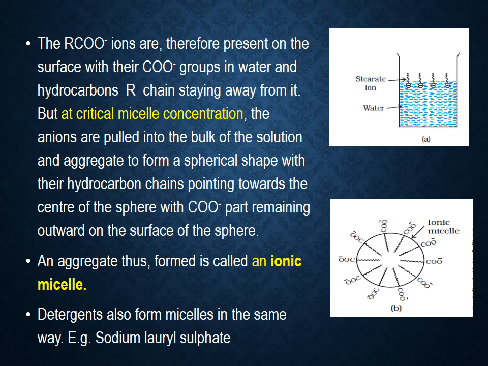Here the hydrophilic COO minus group is attracted towards water because the COO minus group is water loving. But the hydrophobic hydrocarbon chain stays away from water. Why is it staying away from water? Because the hydrocarbon chain is hydrophobic, so it is water repelling.